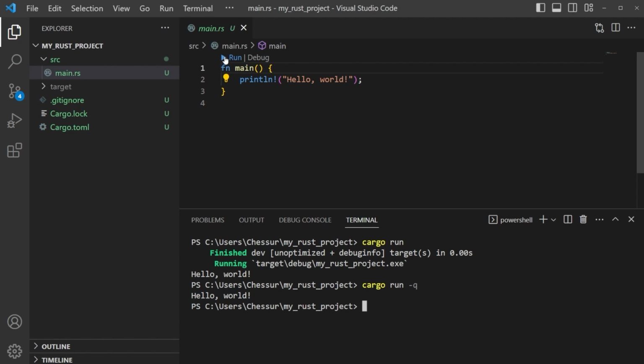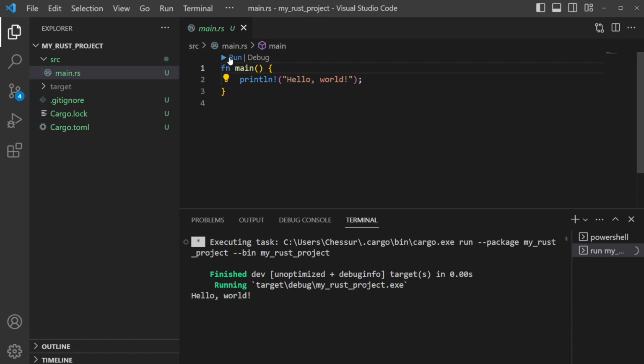So I like to just run it from up here. Anytime I want to run, just hit run and it runs the project for us. Very easy. So that is it for this video. Let's go ahead and pause here and I'll meet you over in the next one.